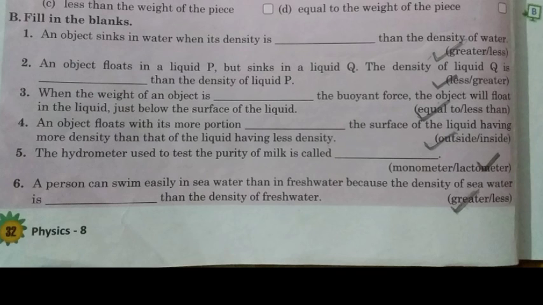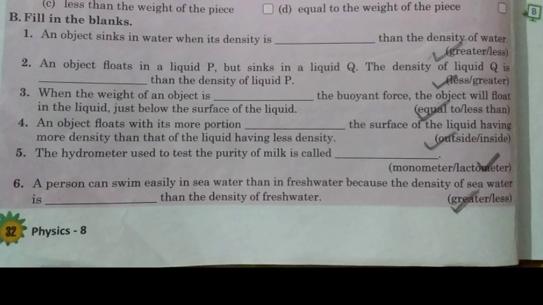Now, so we can see a relationship in chapter 1 and 2. Chapter 1 is about matter and chapter 2 is about measurement, and there we have done about density. What is density? Density depends upon the molecular arrangement of molecules or particles. So if molecules are closely packed, the substance is more dense. If the molecules are loosely packed, the substance is less dense. So this we have discussed about matter.